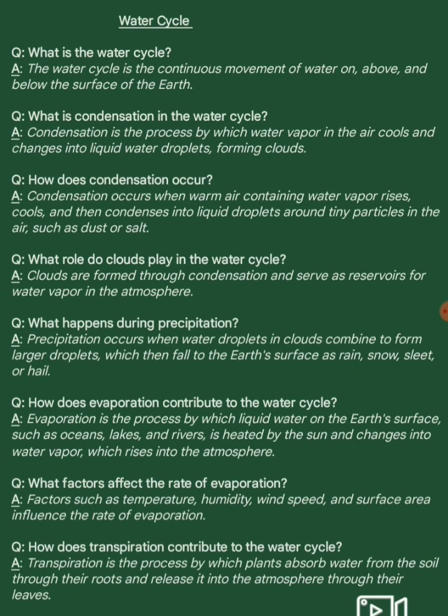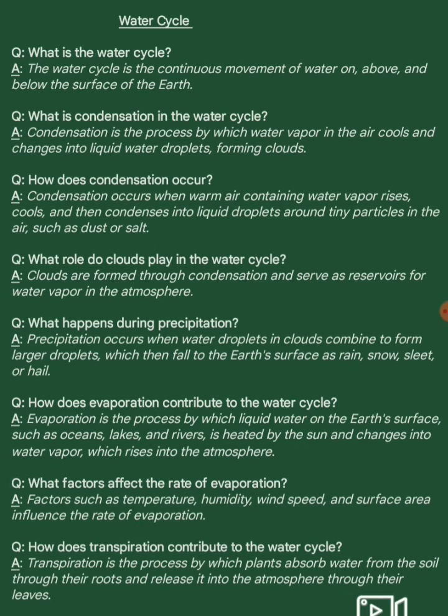Next question. What role do clouds play in the water cycle? Answer. Clouds are formed through condensation and serve as reservoirs for water vapor in the atmosphere. Next question. What happens during precipitation? Answer. Precipitation occurs when water droplets in clouds combine to form larger droplets which then fall to the earth's surface as rain, snow, sleet or hail.